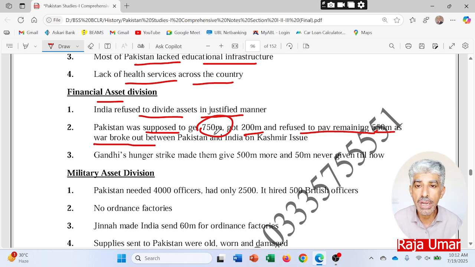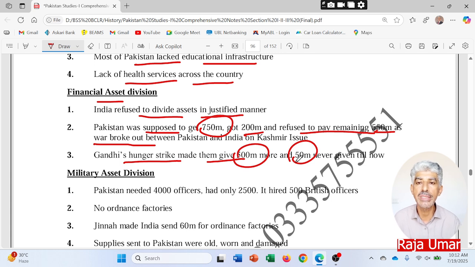And then Mr. Gandhi went on hunger strike and asked the Indian government, Mr. Nehru, to release the amount for Pakistan. In that sense, we have seen that Mr. Gandhi played a really vital role in assisting Pakistan in getting that money. After that, Gandhi's hunger strike made them give 500 million more to Pakistan, and 50 million rupees were never given to Pakistan since then. So it means that Pakistan was deprived of the full money from India through the Indian Reserve Bank, which was the share of Pakistan as explained by the British.